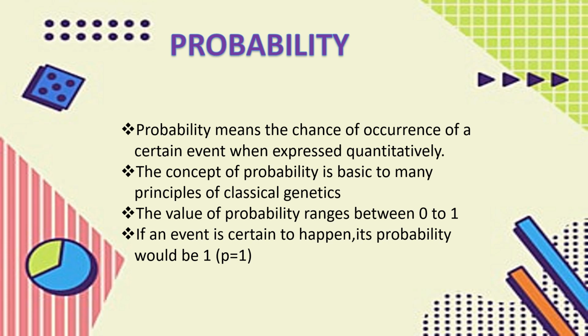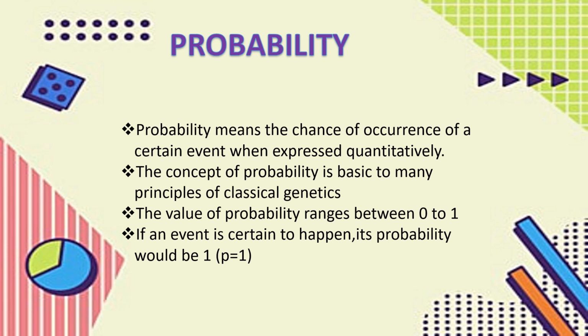And this probability concept, we are using it in our day-to-day life. When we take a newspaper, we can say that it may rain today. What is that? It may rain today. We are actually predicting the chance of getting rain, isn't it? So that is actually a probability. And then in genetics, we are using probability. We are drawing a checkerboard and predicting whether such and such allele is propagating to the next generation. What is that? It is probability. So everywhere, in day-to-day life, we are using probability.